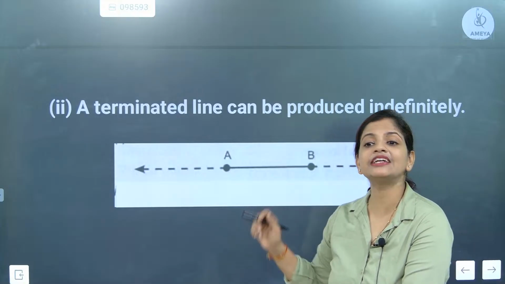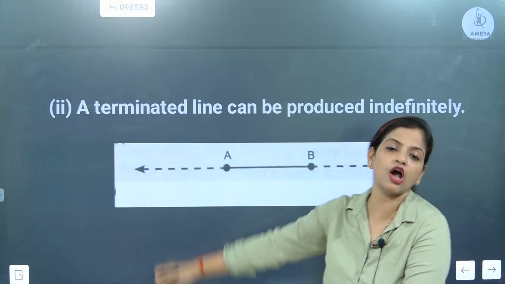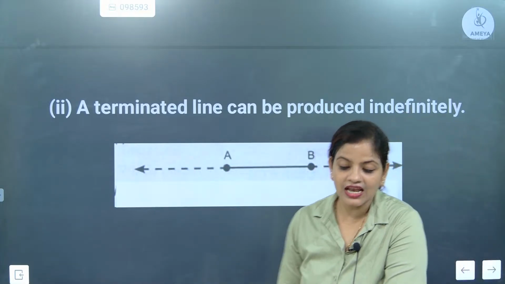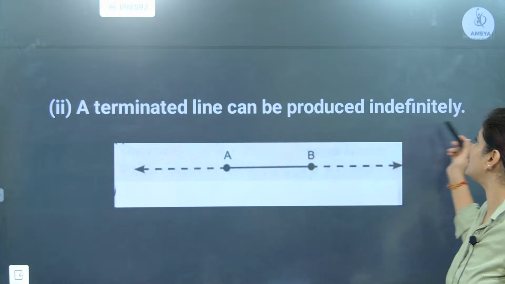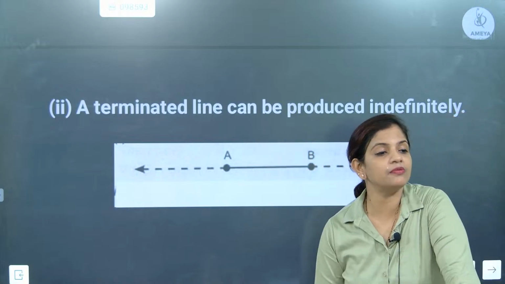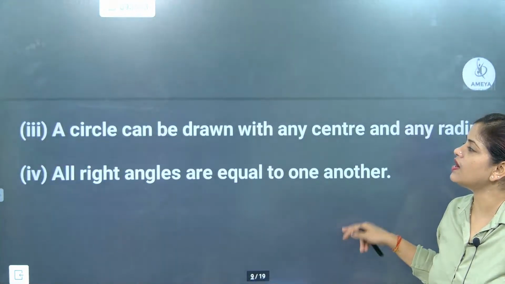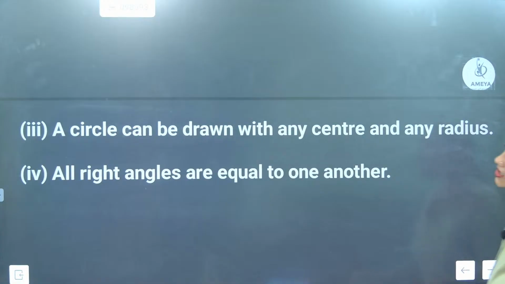So a terminated line is called a line segment. Line segment is a part of a line. So a terminated line can be produced indefinitely. Understood? Now, a circle can be drawn with any center and any radius. Yes?